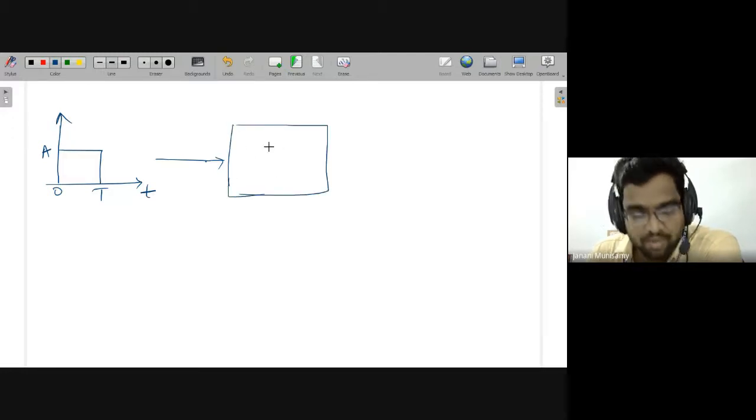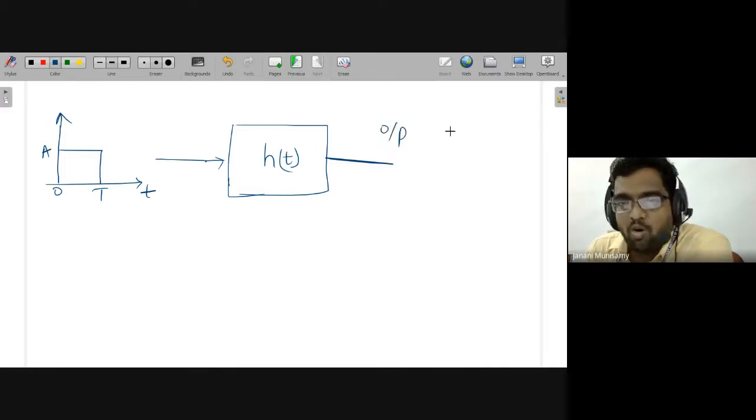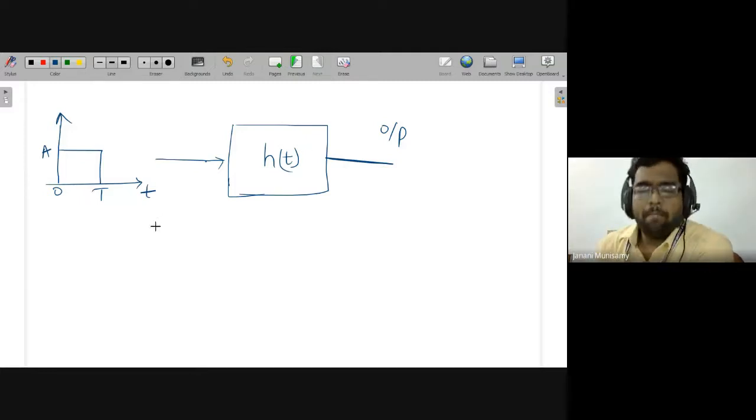What is the function of the matched filter? Say h of t is the matched filter impulse response, and this is the output. The incoming signal will be passed through the matched filter. Now, what should be the impulse response of the matched filter with respect to the signal? Say the signal is x of t.